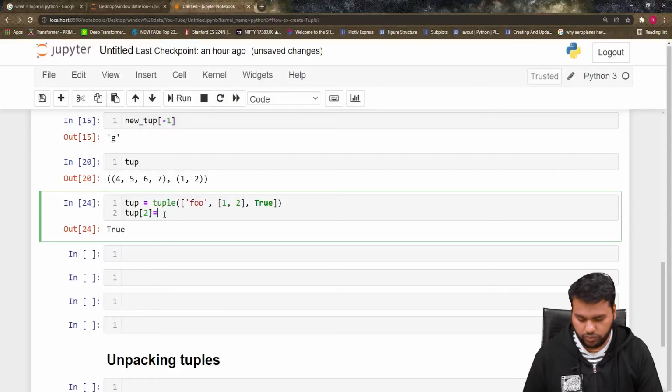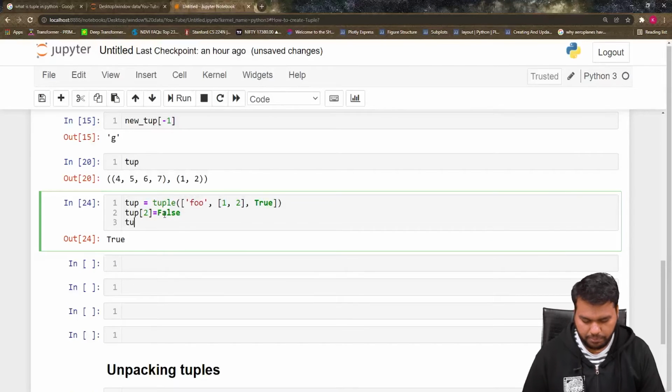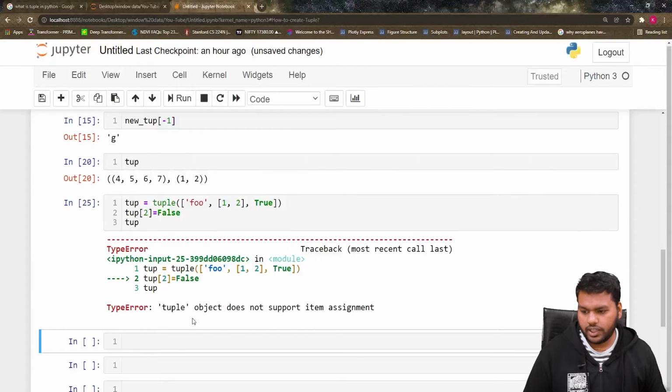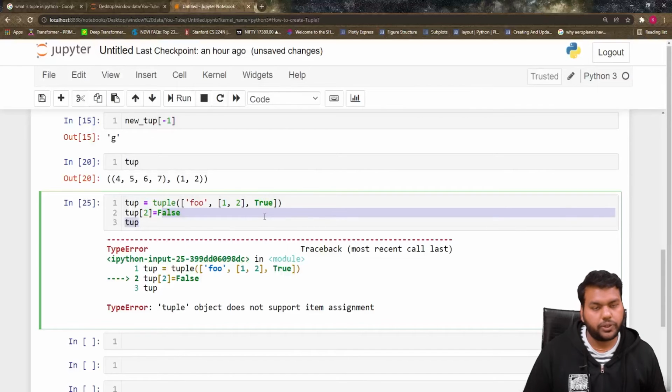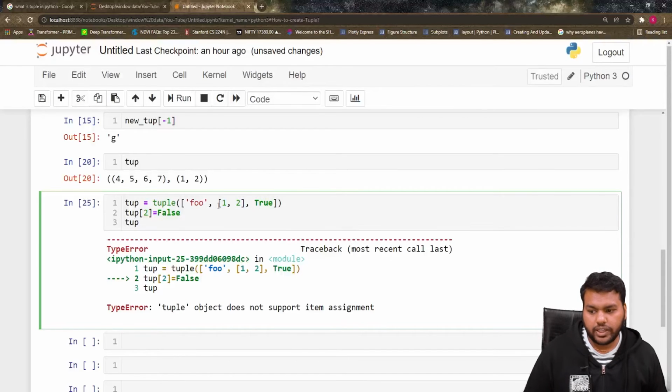Now if I put false here and print tup again, it will give you an error that the tuple object does not support item assignment. Why does this error come? Because tuple is immutable. You can't change this true into the false. But see, you are defining here 1 comma 2 in a list, and list is mutable.